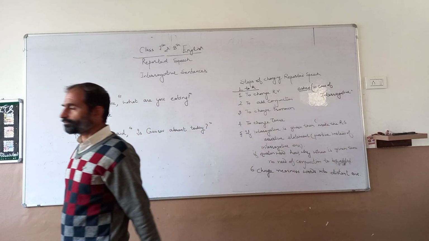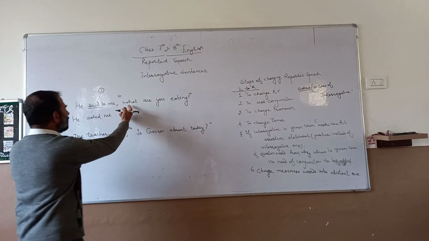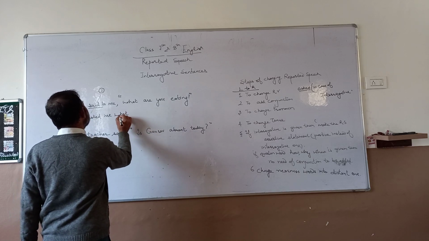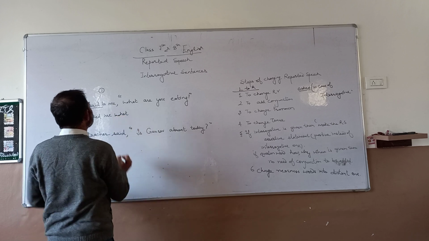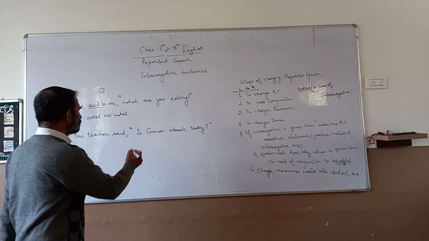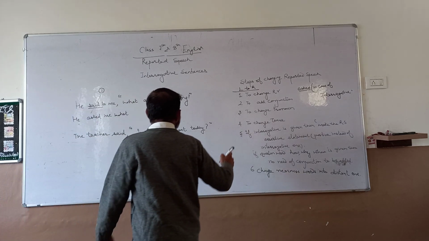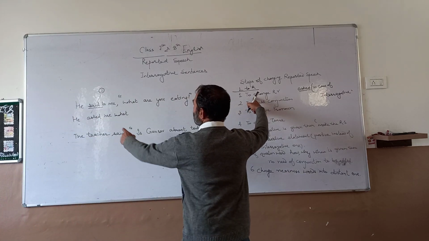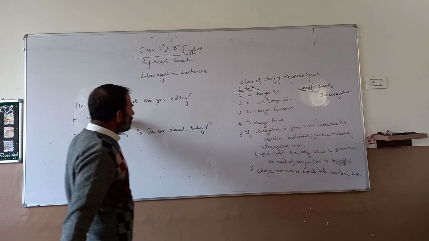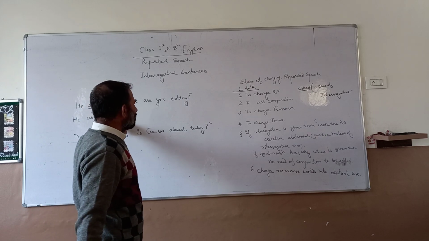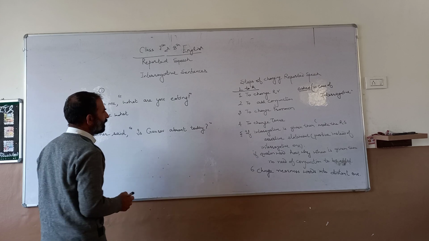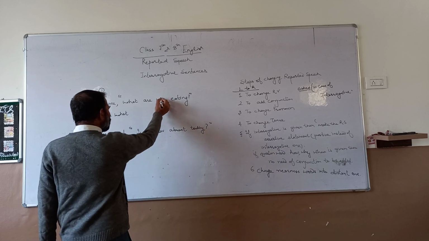Clear to you? Now see this. Here a question word is given, then no need to take any sort of conjunction, as that is given already in the question word. Clear? What? Here. Next. First, we changed the reporting verb here. To add a conjunction, the conjunction is already given in the form of the question word. Then change the pronoun. Here it is given you. Clear? You will be this side.